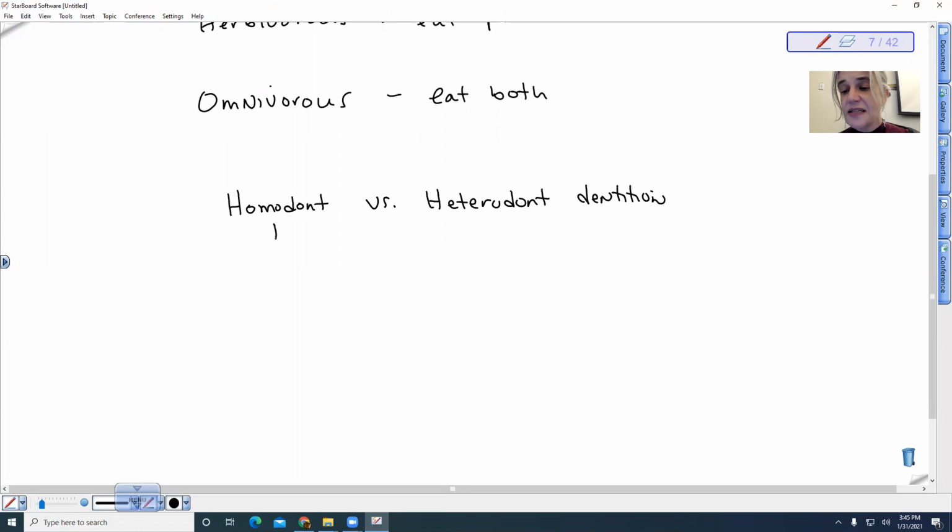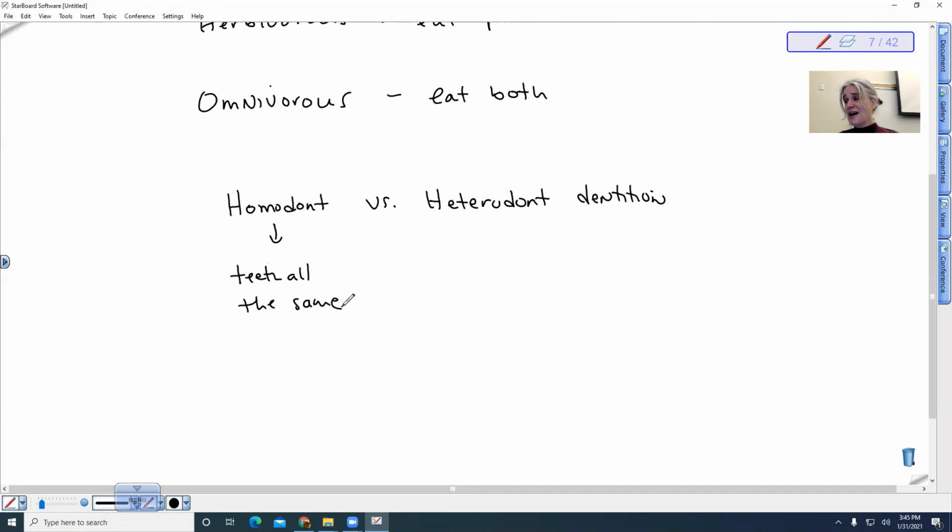Homodont means that the teeth are all the same. Homo, same, dont, teeth, right? Teeth all the same. So if you think about a crocodile's teeth or alligator's teeth or fish teeth, right? Or even reptiles, they tend to have all the same teeth.